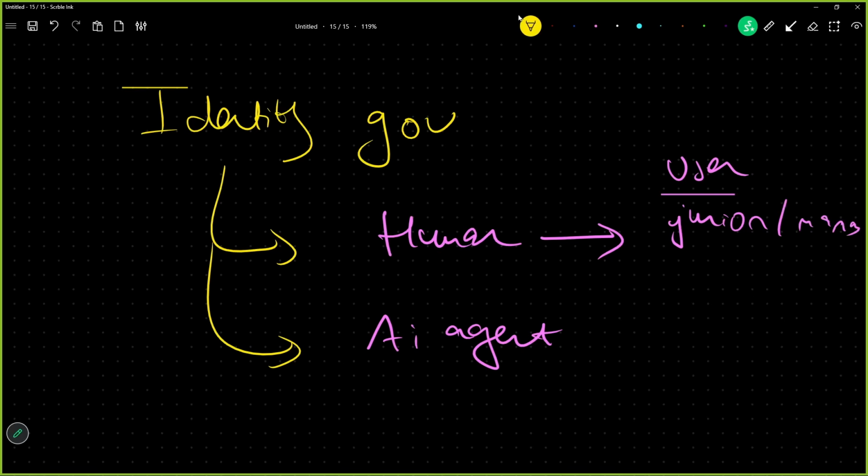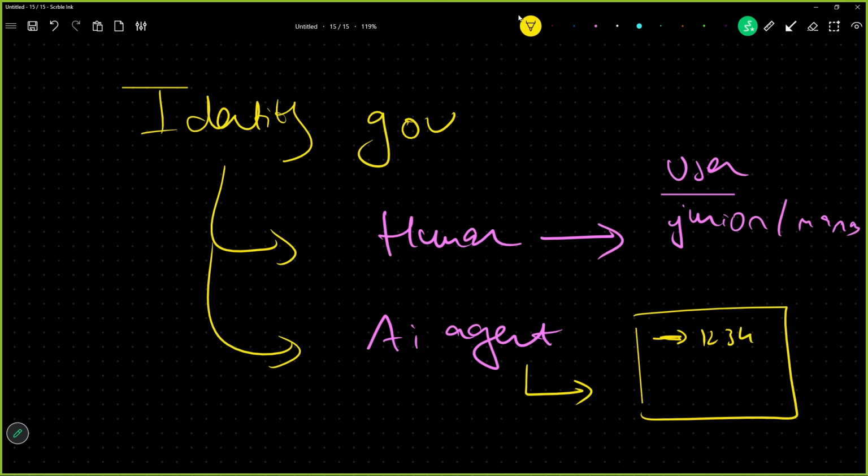Secondly, an AI agent. The moment this AI agent comes into the system which we are registering, it should have a registered ID, which means a roll number, 1234. This ID should be registered, the IP address should be registered, and the description of the AI agent should be registered.